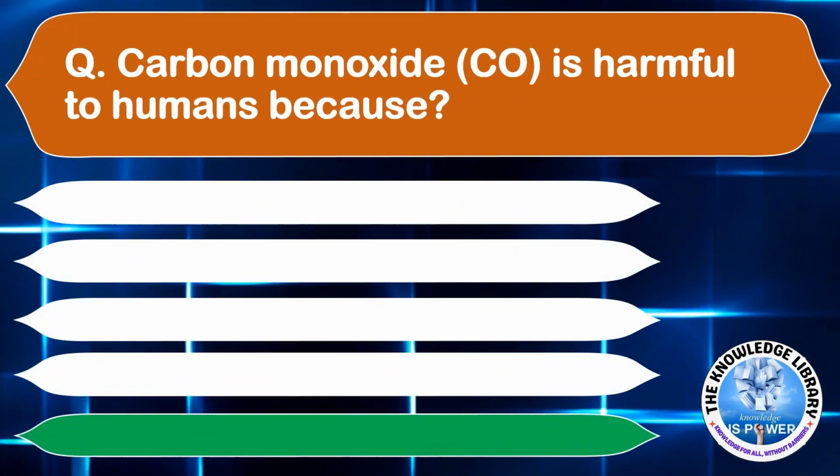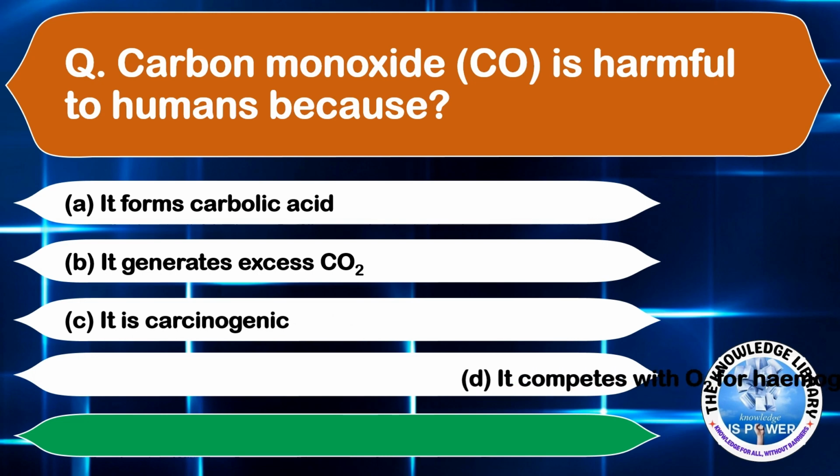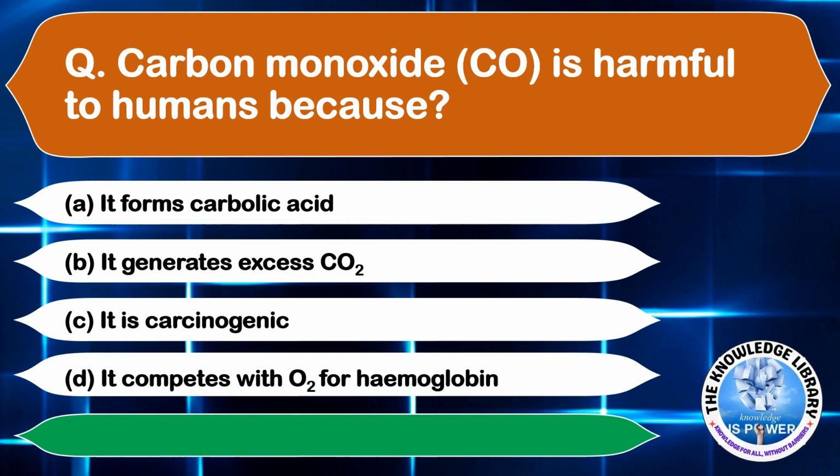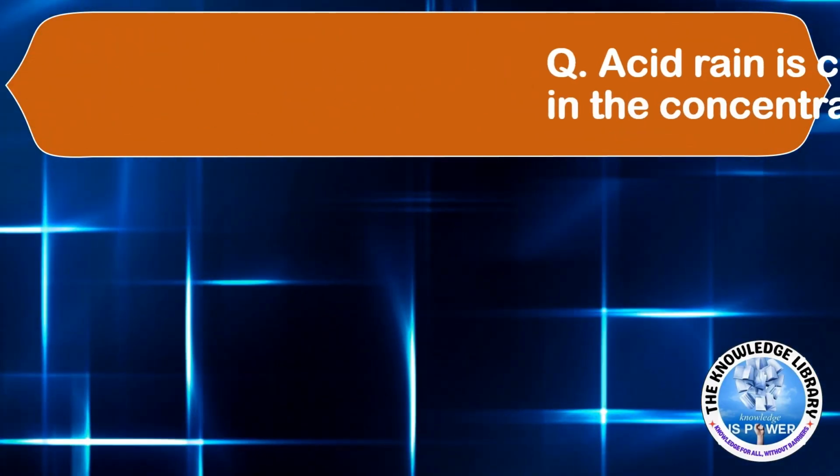Carbon monoxide is harmful to humans because: option A, it forms carbolic acid; option B, it generates excess CO2; option C, it is carcinogenic; and option D, it competes with O2 for hemoglobin. The correct answer is option D, it competes with O2 for hemoglobin. Moving on to the next question.